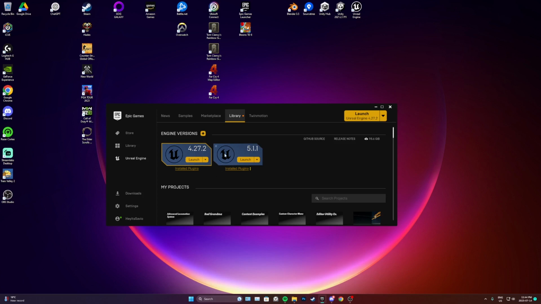You'll notice I have two engines installed. I'm also going to show you how to install some of the plugins I talked about in my favorite plugin video. So if you were a little unclear of how to install any of those, I'll go through that. But the engine version, you can use whatever engine version you want to do this. Everything I'm going through is relevant to all the newer engines.